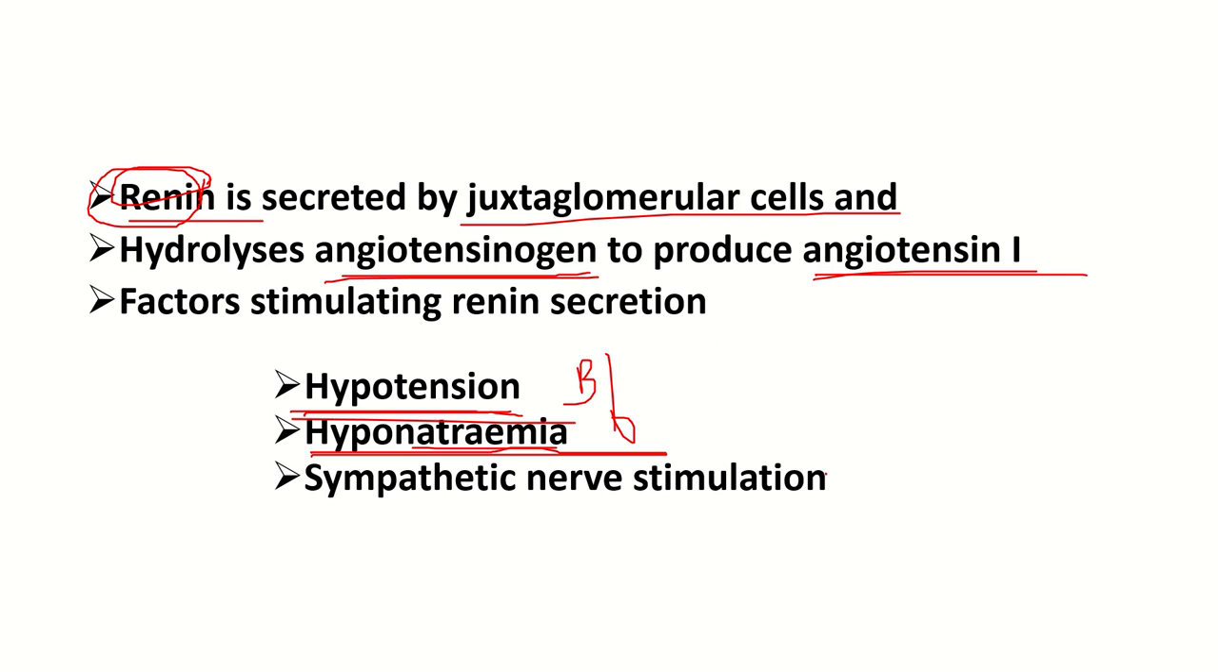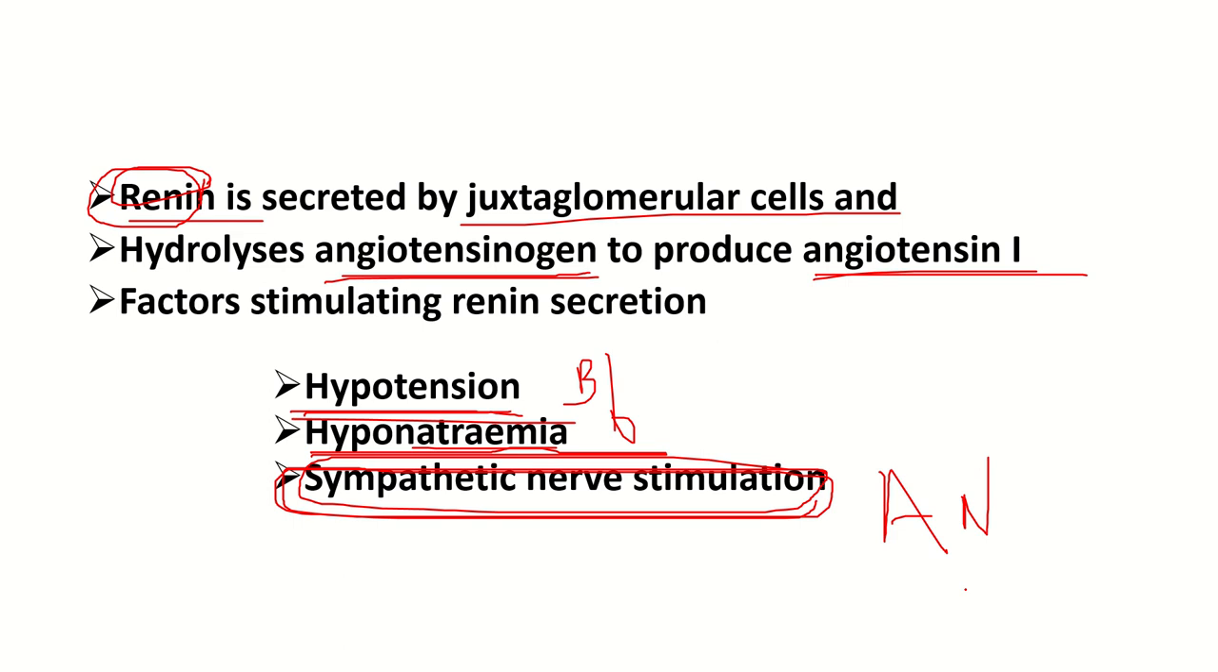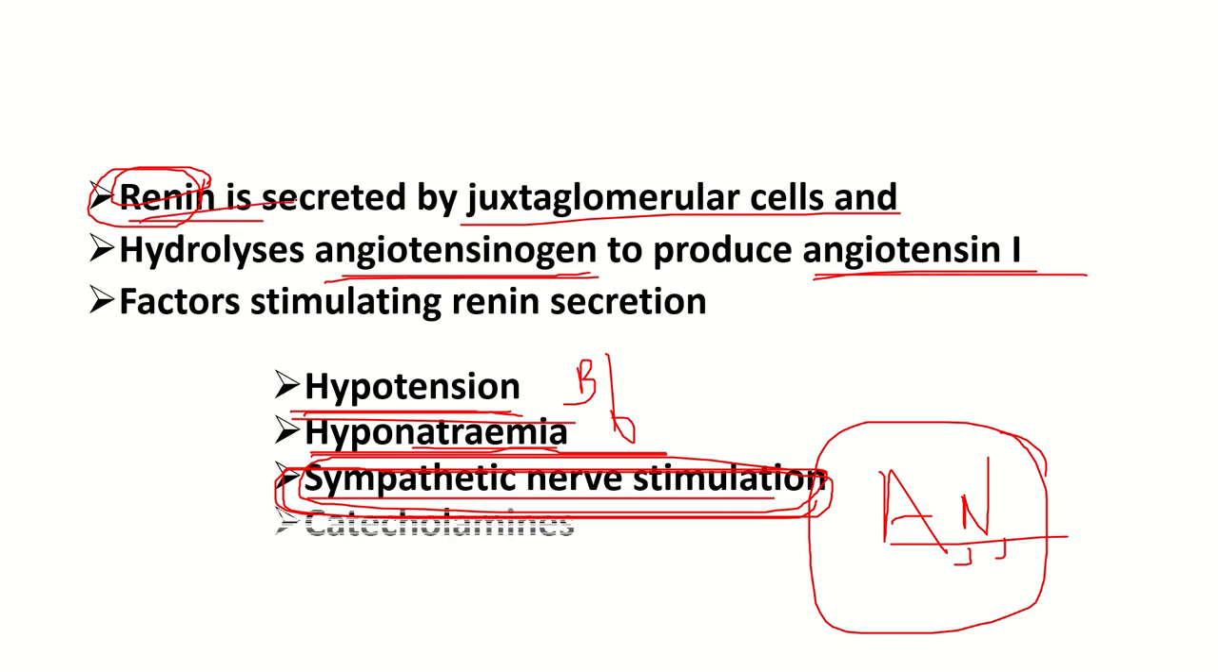Then sympathetic nervous system stimulation. This point is very important. The sympathetic nervous system is responsible for renin secretion. Sympathetic nervous system stimulation produces adrenaline, noradrenaline, and dopamine. So the sympathetic nervous system stimulation and its products, such as adrenaline, noradrenaline, dopamine and other sympathetic products, will produce renin. So here is our answer: sympathetic nervous stimulation will increase renin secretion from the juxtaglomerular cell.